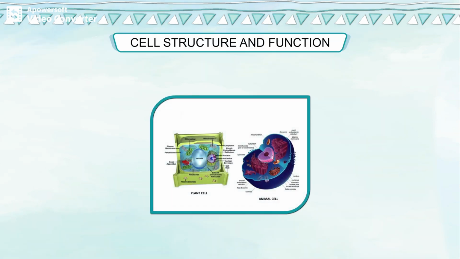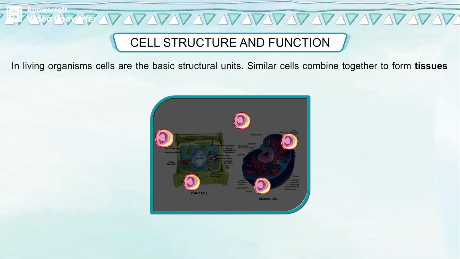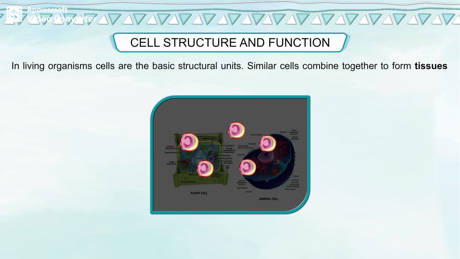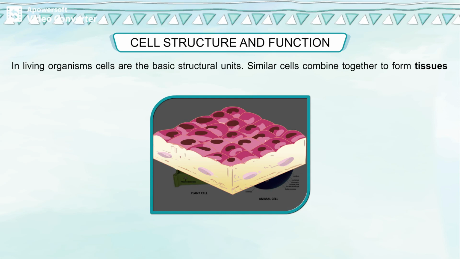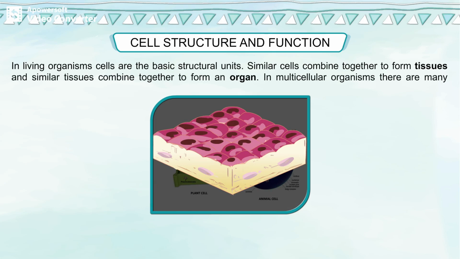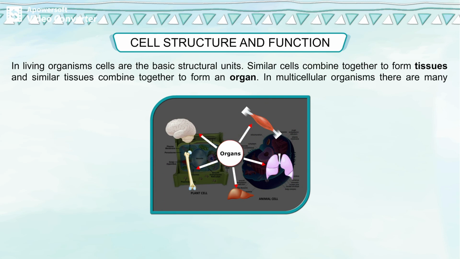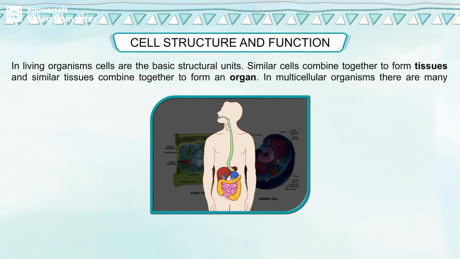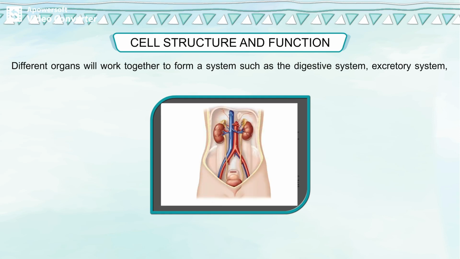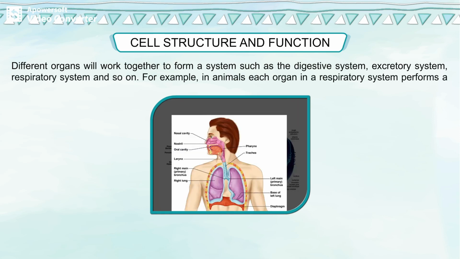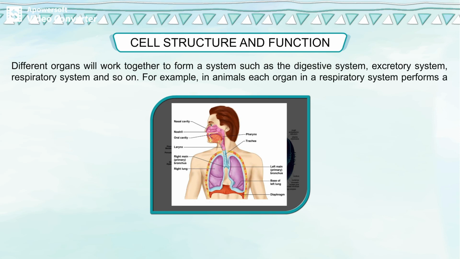Cell structure and function. In living organisms, cells are the basic structural units. Similar cells combine together to form tissues, and similar tissues combine together to form an organ. In multicellular organisms, there are many organs. Different organs will work together to form a system such as the digestive system, excretory system, respiratory system, and so on.